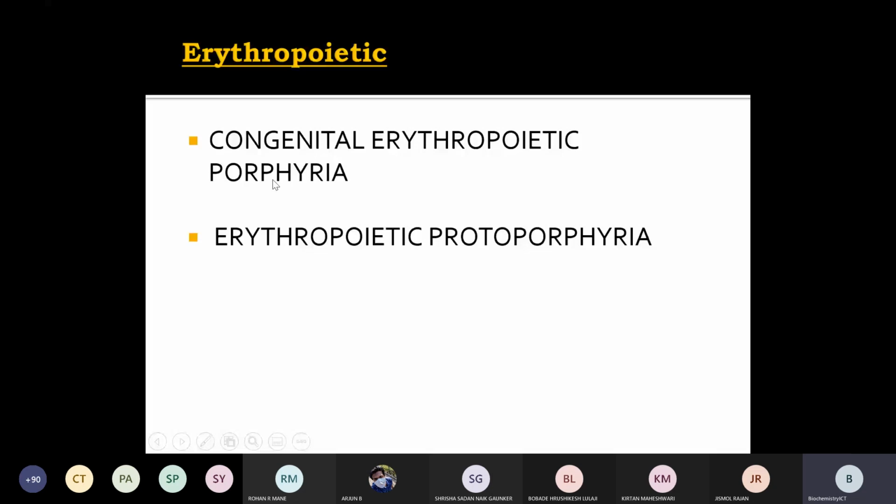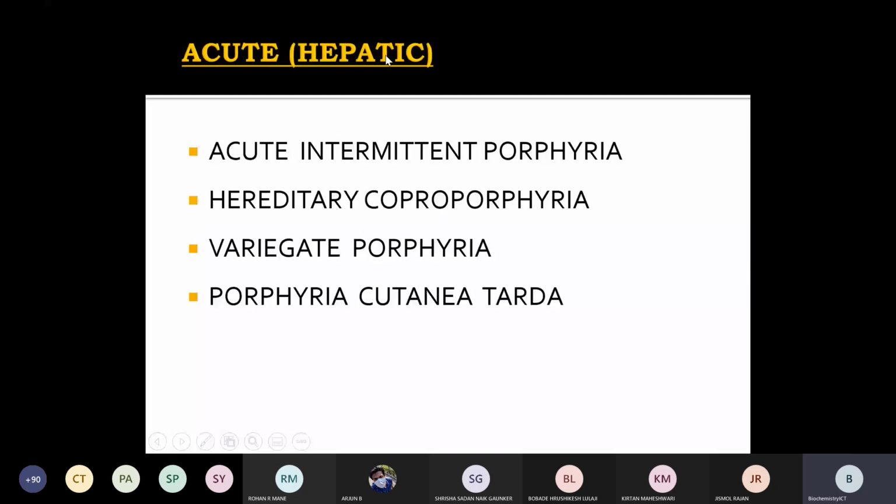These occur in bone marrow, and they are called erythropoietic porphyria. So these four are the major types of hepatic porphyria, and these two are erythropoietic porphyria.